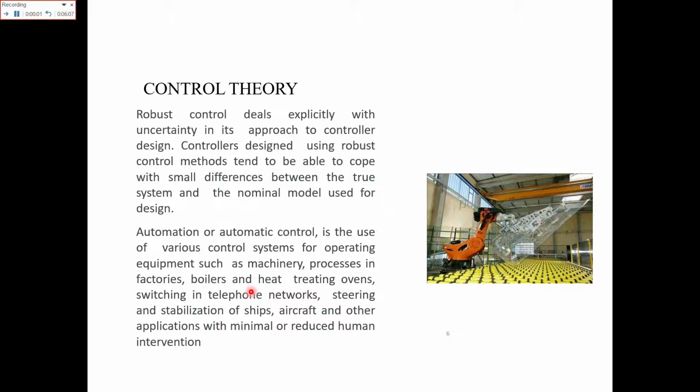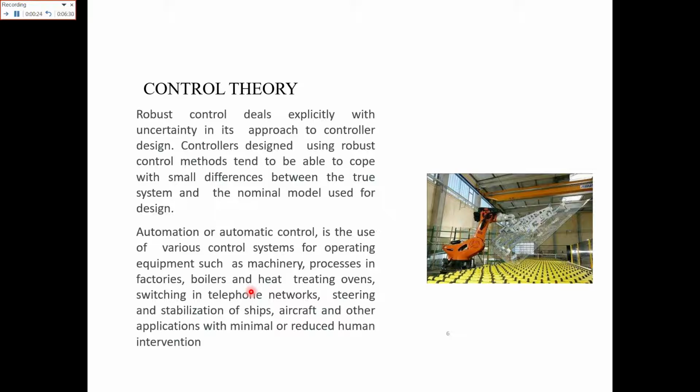Now the control theory. Robust control deals explicitly with uncertainty in its approach to control design. Controllers designed using robust control methods tend to be able to cope with smaller differences between the true system and the nominal models used for the design.